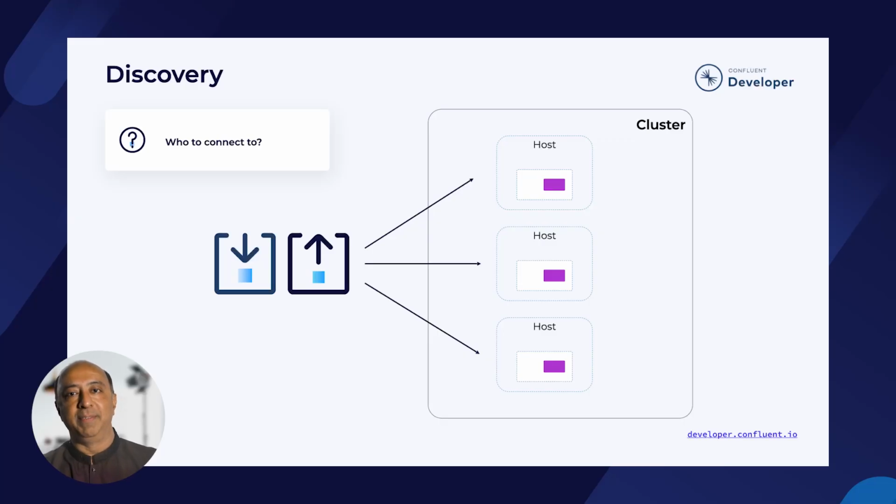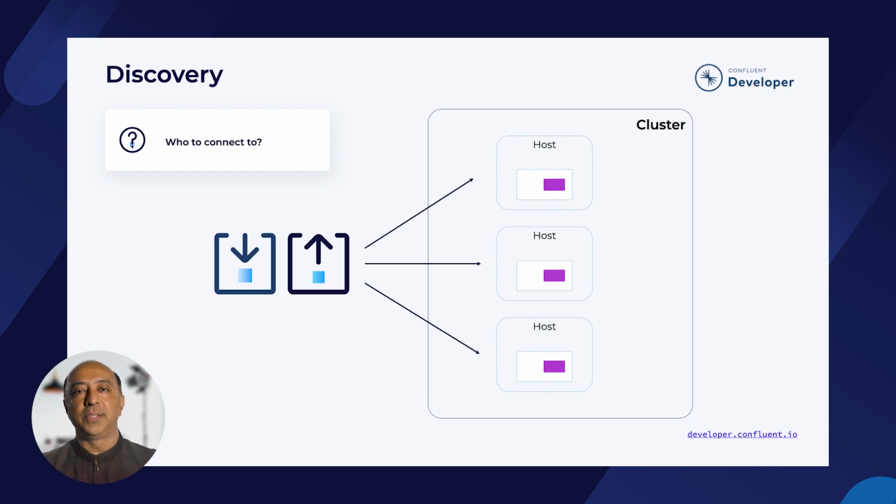To set the stage, some background on why replication is not an easy problem to solve. From an application developer's perspective, the first challenge we have when we have multiple hosts to connect to is choosing which one. Does each client application get a list of hosts? Or is there a dynamic discovery mechanism? What happens if one host becomes unavailable?